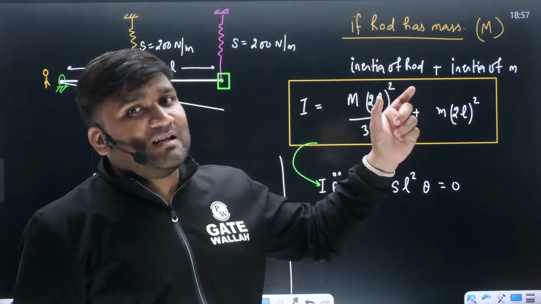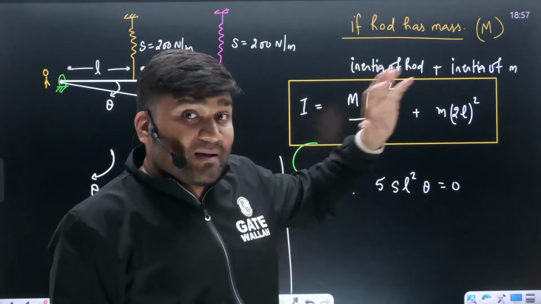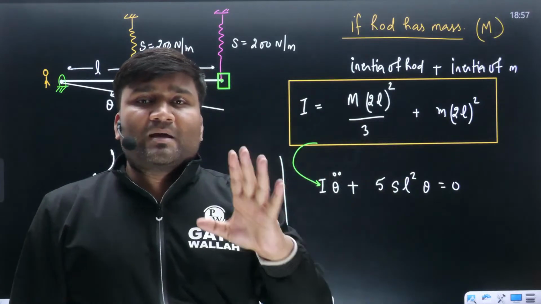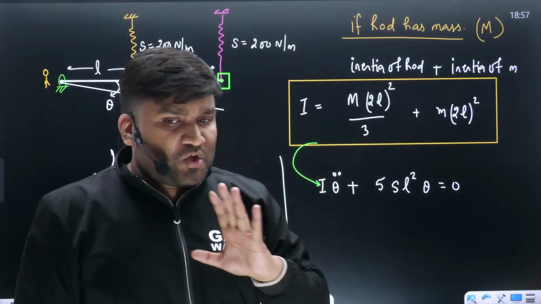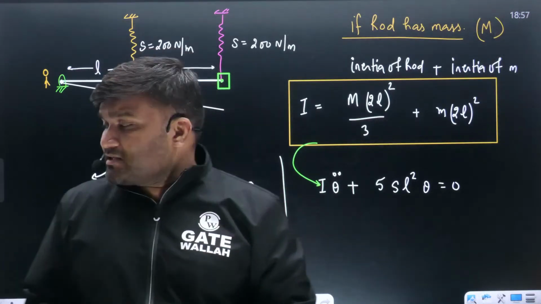Only point mass is there. You have a choice, either Rayleigh method or torque method. If multiple masses are there, point mass is given, rod is also having mass, you cannot apply Rayleigh method. You just cannot apply Rayleigh method. Is this clear to everyone?